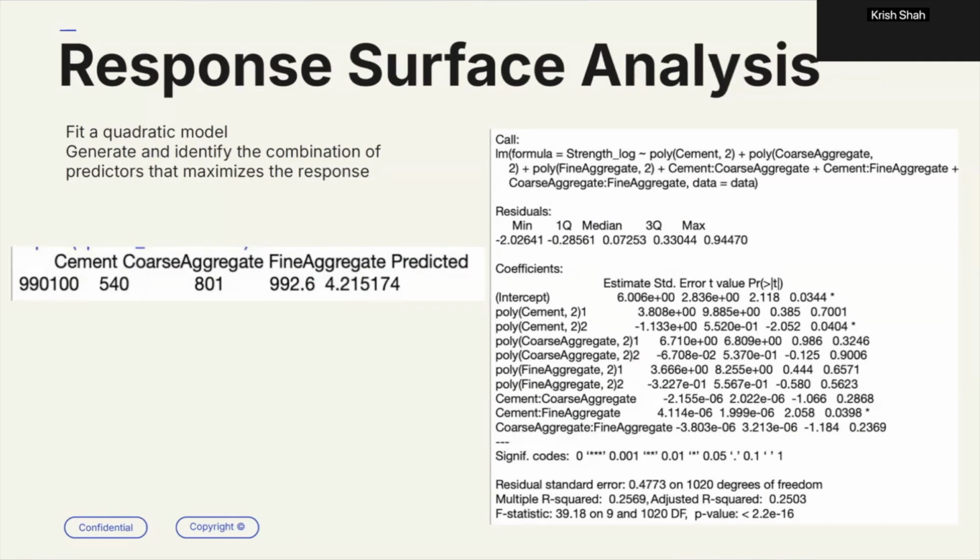And then to find the answer to my question, I performed a response surface analysis. I first fit a quadratic model. And using the quadratic regression model, I generated predictions across the grid of cement, coarse aggregate, and fine aggregate values. And the optimal combination to maximize compressive strength I got was cement of 540 units, coarse aggregate of 801 units, and fine aggregate of 992.6 units. This combination corresponded to a predicted log transform compressive strength of 4.215.